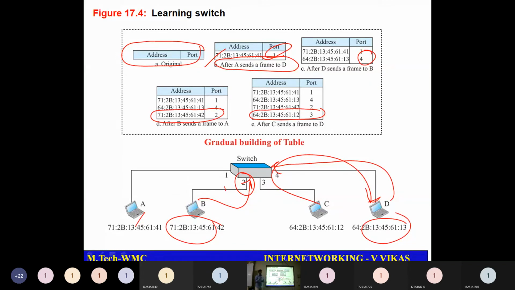Okay. So whether this concept is clear, how switches are learning about their topologies? Yes, sir. Yes, sir. Okay, that's good.